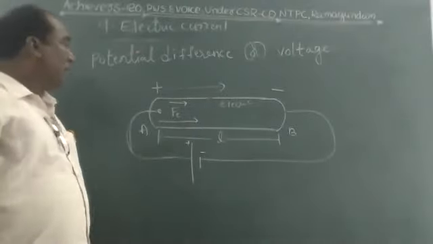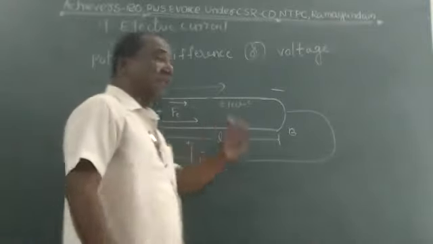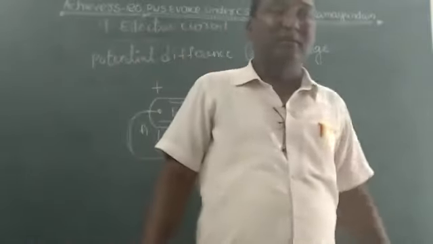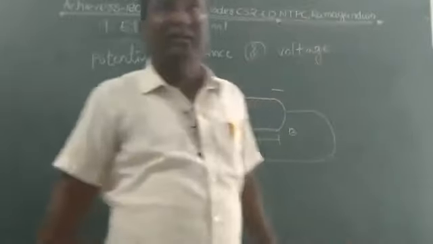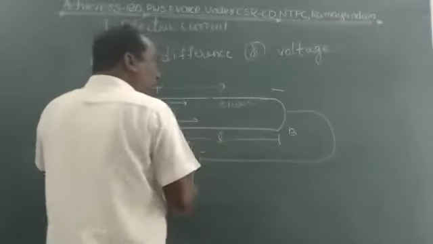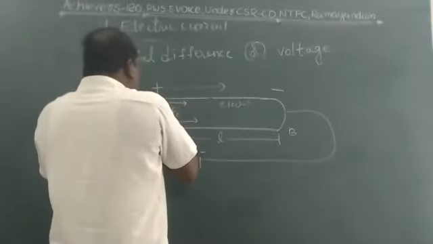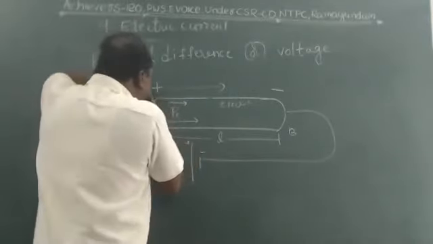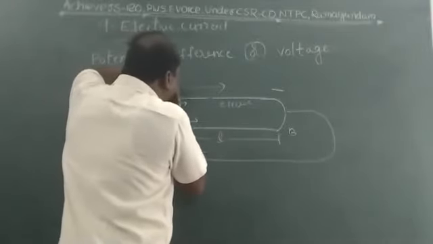Okay, children. In the conductor there are plenty of free electrons. They are arranged randomly, not systematically. When we supply current, the charges push the electrons in a systematic order.